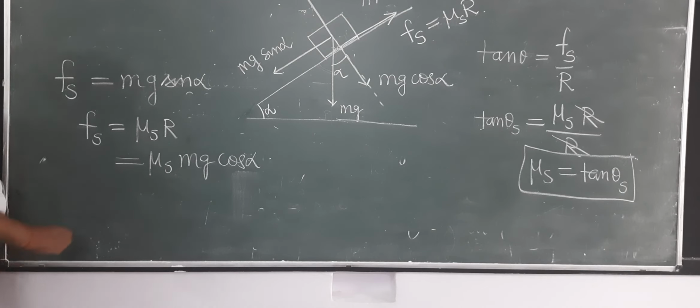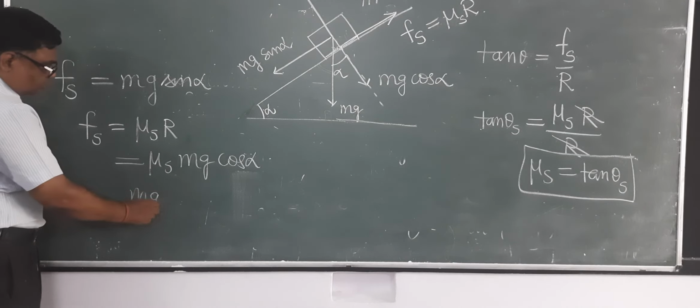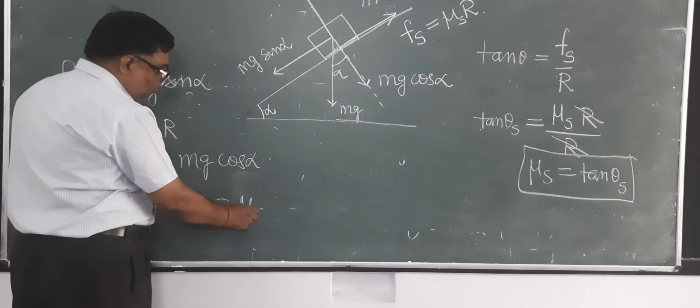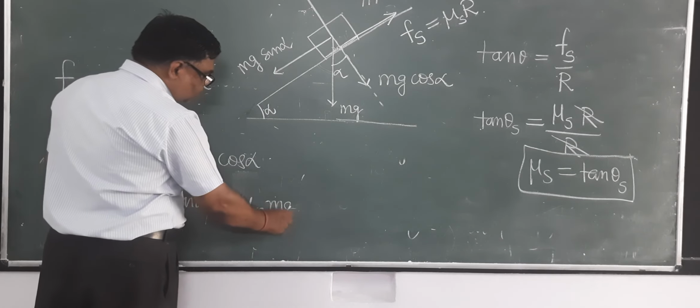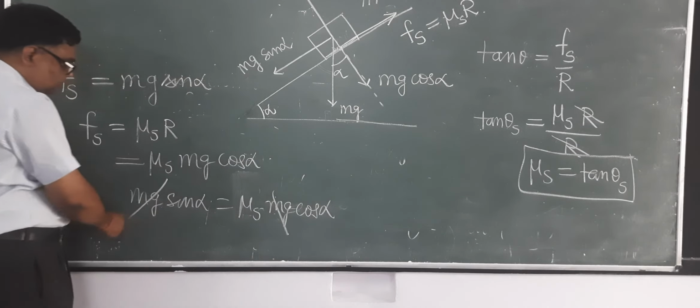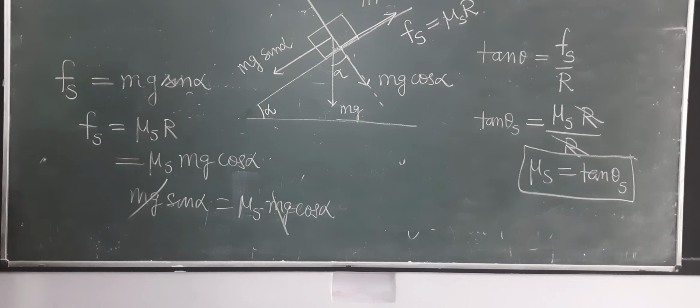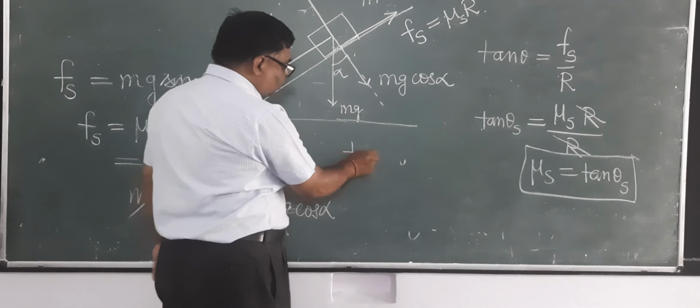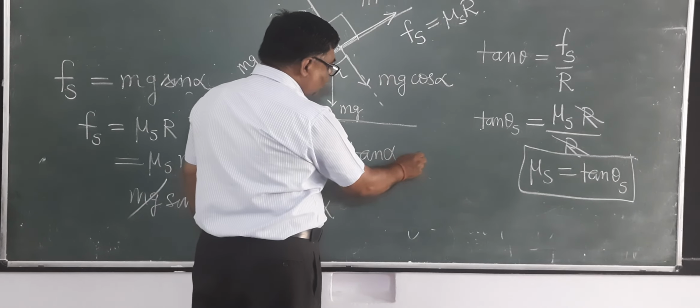When you equate, what will you get? Mg sin alpha equals mu s mg cos alpha. This and this cancel. Sin upon cos, so tan alpha equals mu s.